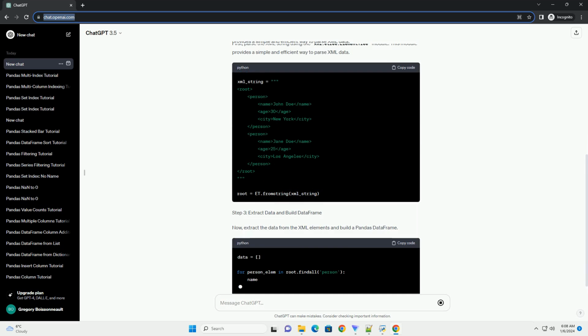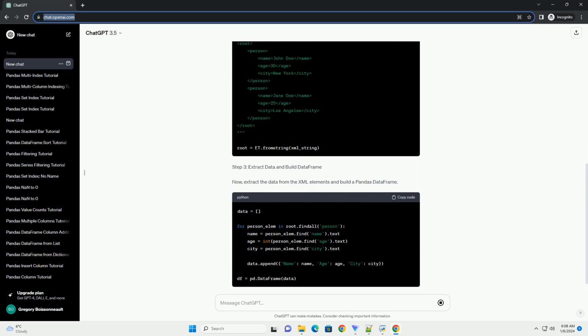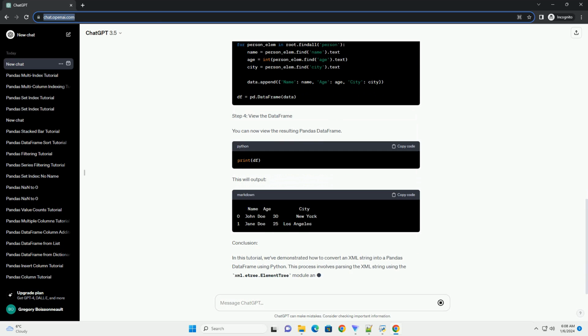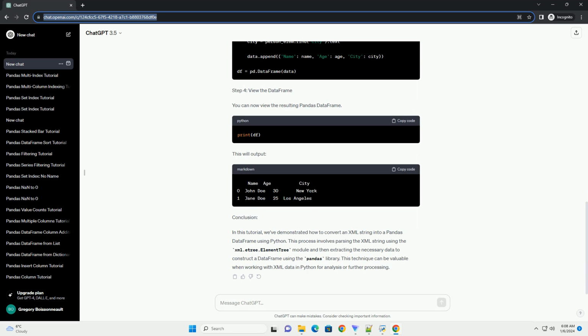the xml.etree.elementtree module and the pandas library. Requirements. Make sure you have the required libraries installed. You can install them using the following commands. Step 1. Import required libraries. Step 2. Parse XML string. First, parse the XML string using the xml.etree.elementtree module. This module provides a simple and efficient way to parse XML data.